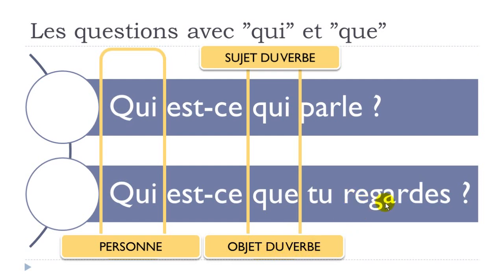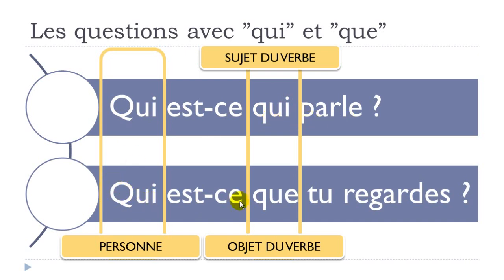So you've got regarder here, but then if you look carefully, you already have the subject. It's tu regardes, okay? So, qui est-ce qui parle? If you want to translate it directly, you could translate it like who is talking, okay?